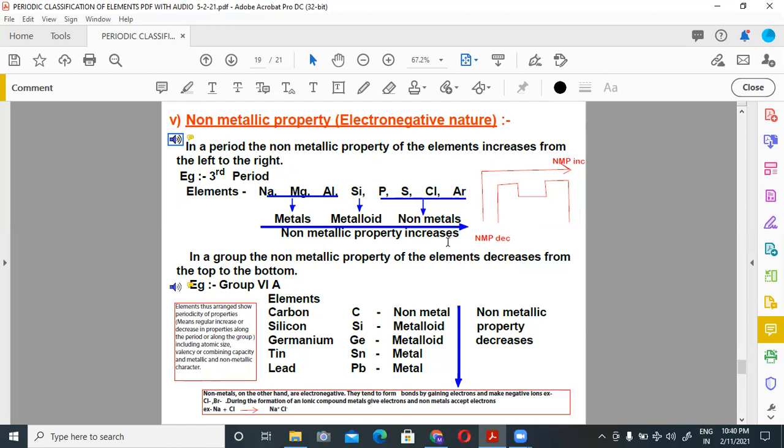In a group, the non-metallic property of the elements decreases from top to bottom. For example, in group 14, elements are carbon, silicon, germanium, tin and lead. So carbon is a non-metal, these 2 are metalloids, and tin and lead are metals. So you can see that metallic property increases when we move from top to bottom along a group.